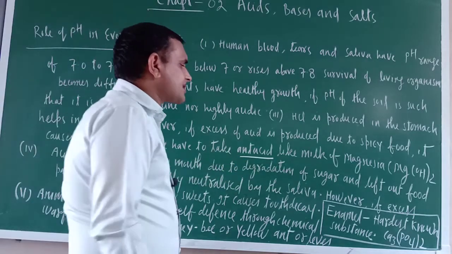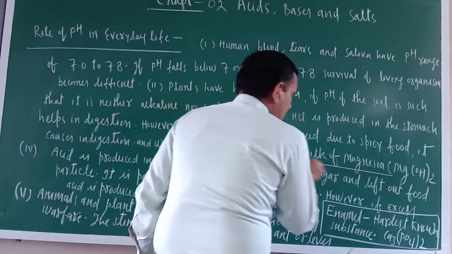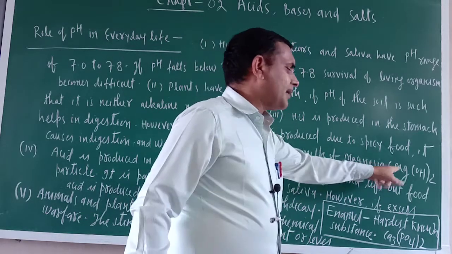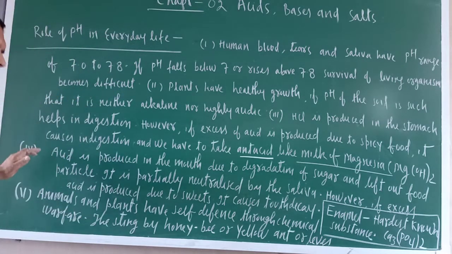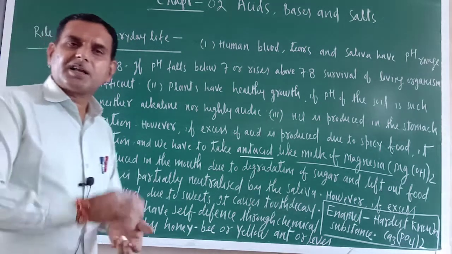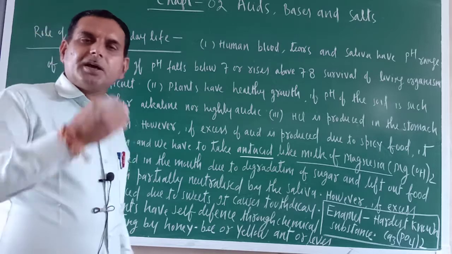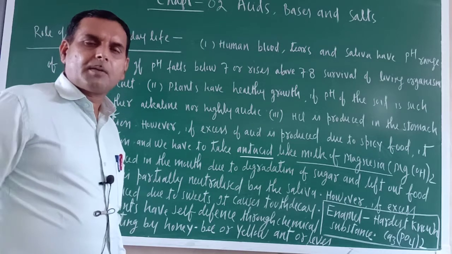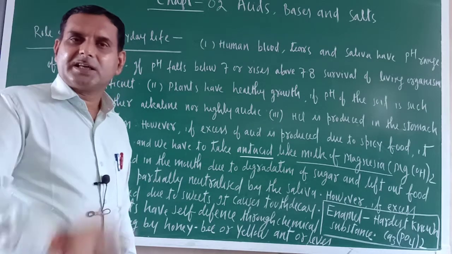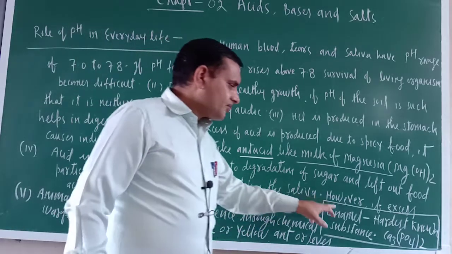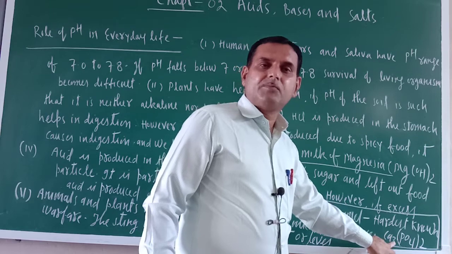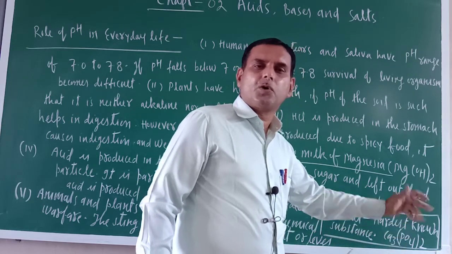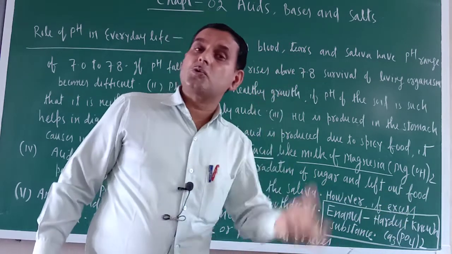And as the antacid, what we take is milk of magnesia. Chemically, milk of magnesia is nothing but magnesium hydroxide. You might have heard about the hardest known substance of our body. Which is the hardest known substance of our body? Enamel, teeth enamel. Chemically, this enamel is calcium phosphate, Ca3(PO4)2. This is the hardest known substance.